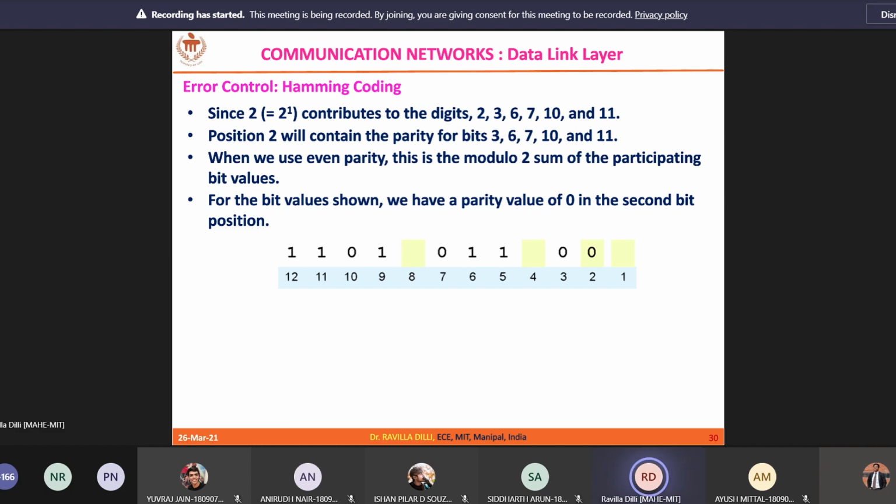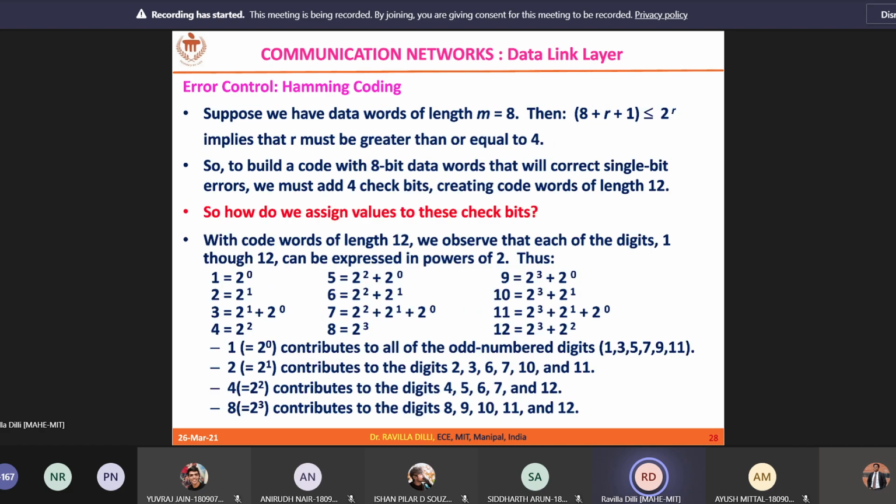The first position value I want. The first position is the 2 power 0 term. So how to get it: 2 power 0 is present in the numbers 1, 3, 5, 7, 9 and 11, so all odd positions. The first position we do not know, that is what we are trying to find. We know the remaining position values, that is 3, 5, 7, 9, 11.